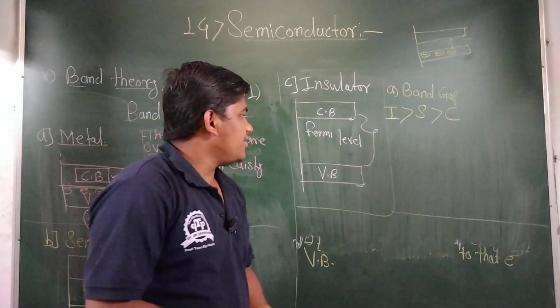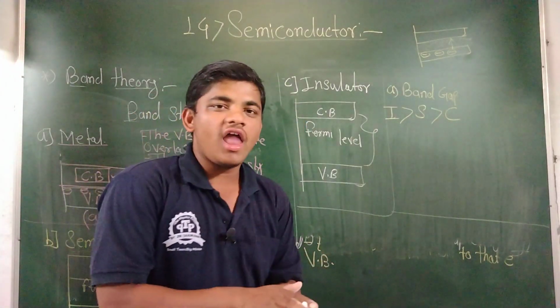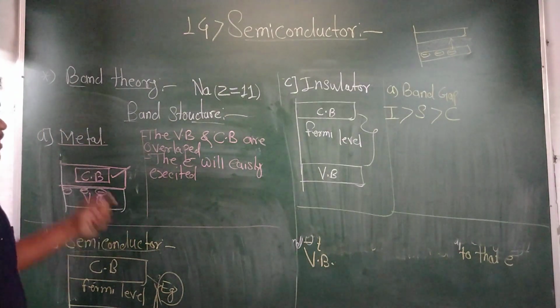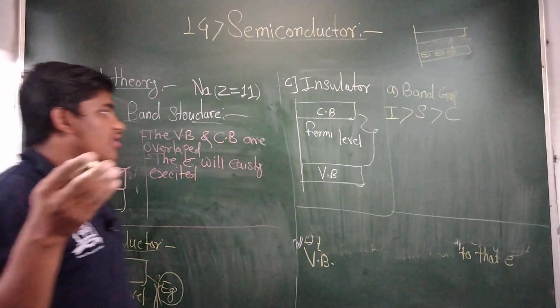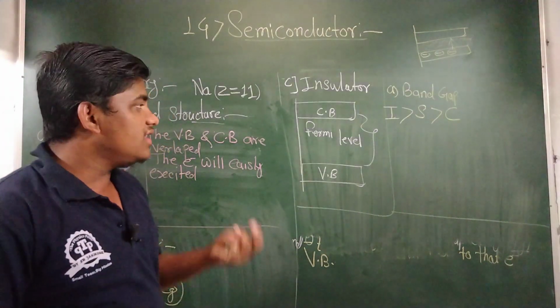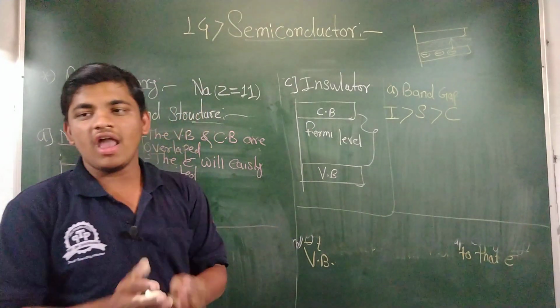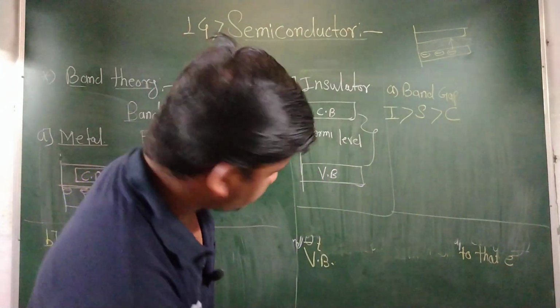Then, in which material do the conduction band and valence band overlap? The material is a metal. In all metals or conductors, the valence band and conduction band overlap each other. This is question number 2.